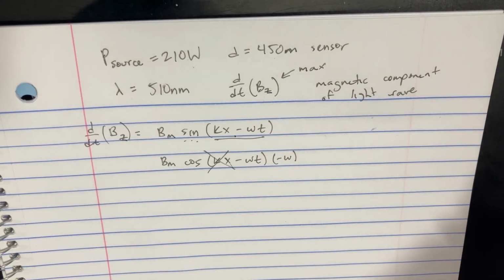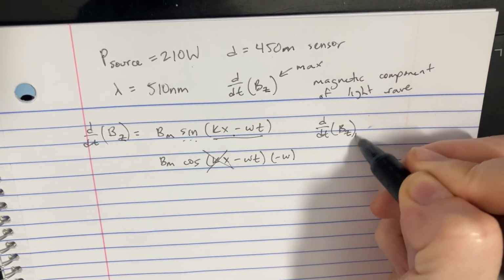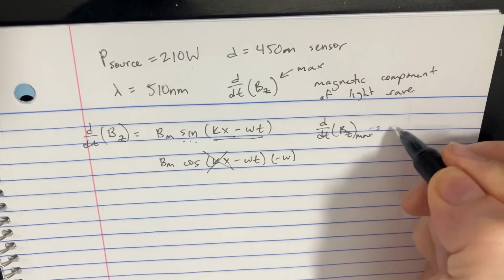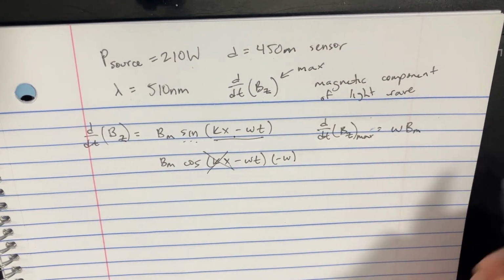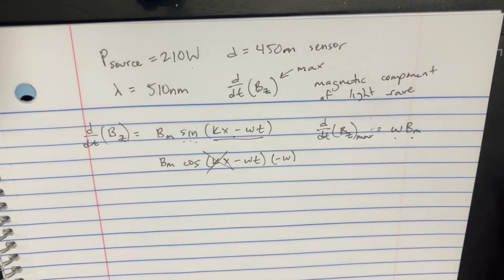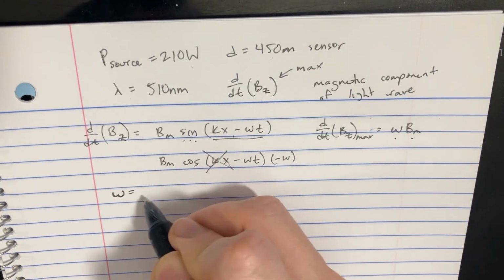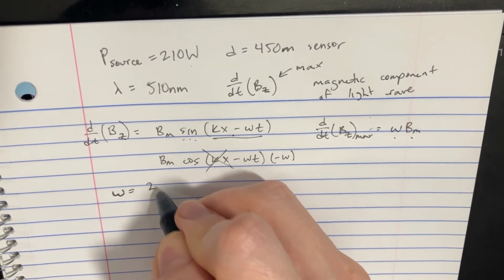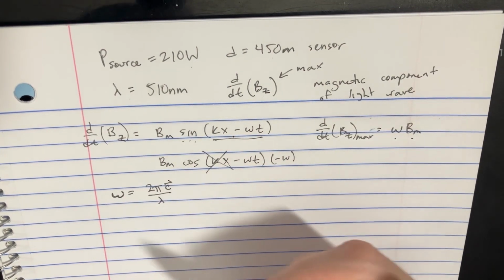So we'll see that the maximum of the time derivative of the magnetic component is just going to be w B max. So all we need to do is figure out what w is and B max, and we should be able to get this. Well, w is going to be equal to 2 pi times the speed of light divided by the wavelength.